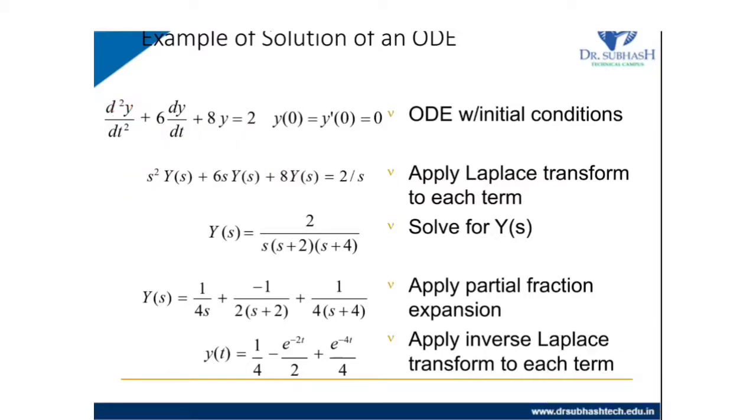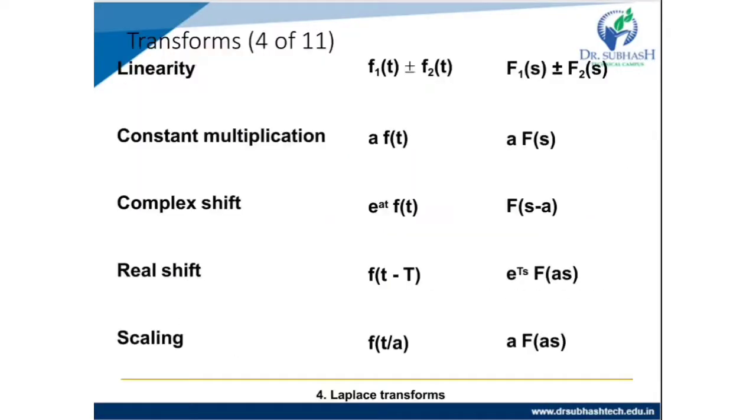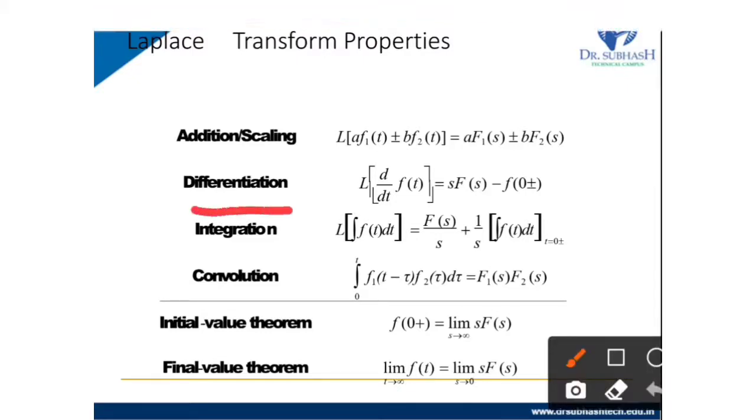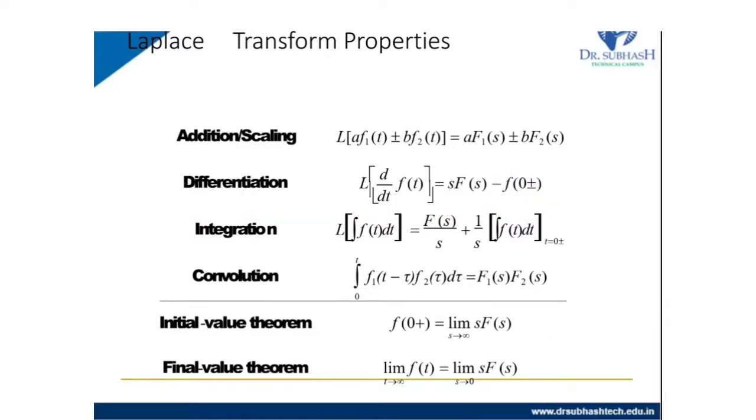So we already know the Laplace transform of the differential part, so I will show you. Here the Laplace transform of df by dt equals s F of s minus f of 0. In our example, y of 0 equals 0 is already given, so it is s multiplied by F of s.